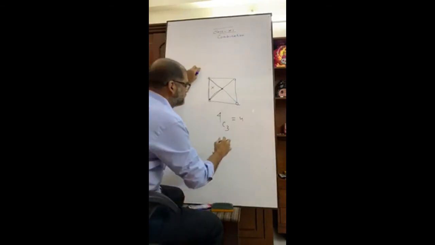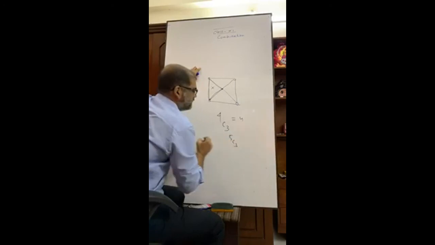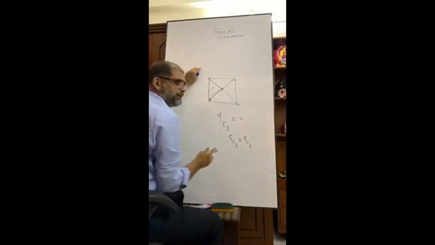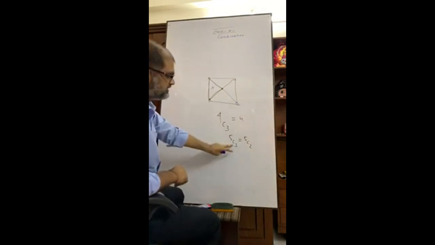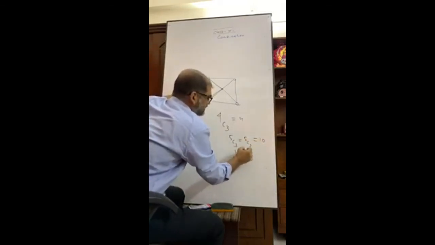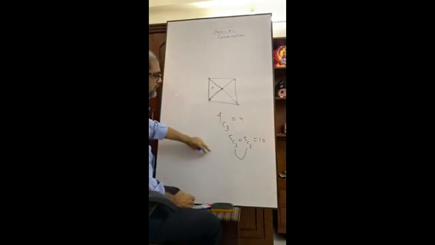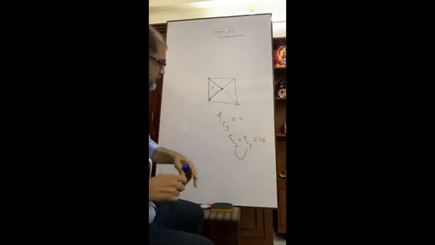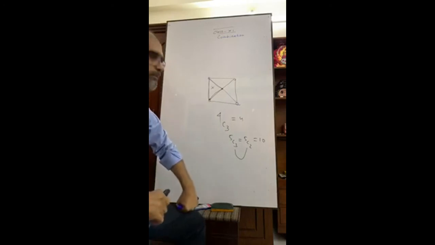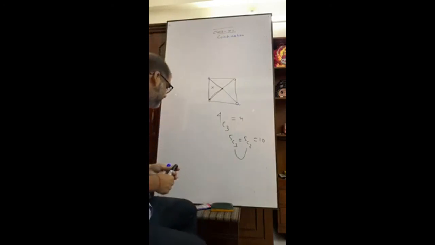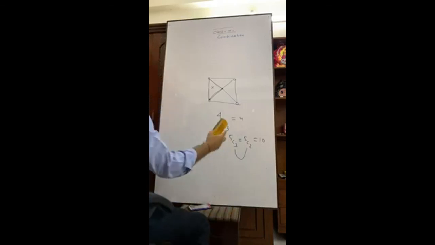If we have 5 points, then 5C3 equals to what? 5C2. They are supplementary. You understand? 5 minus 3 equals 2. So its value is 10. If we have 5 points, that is in a pentagon, we have 10 triangles. In a pentagon, we have 10 triangles.